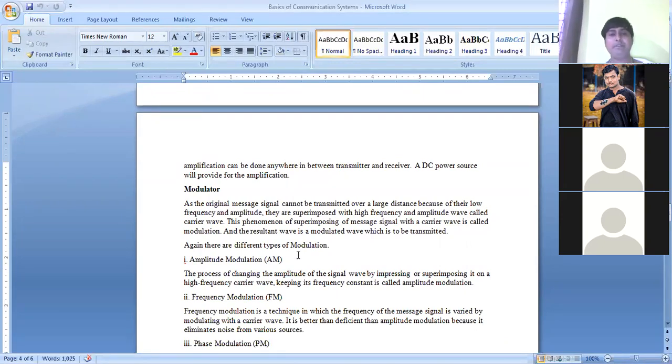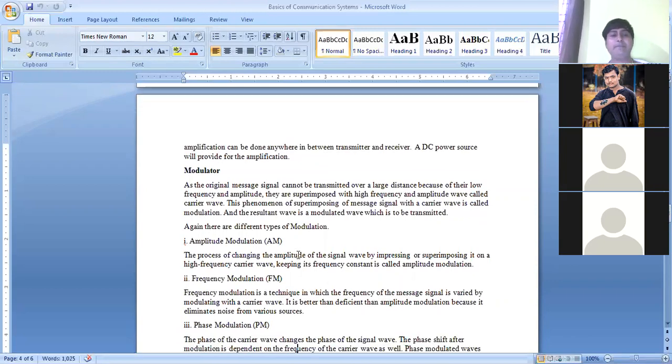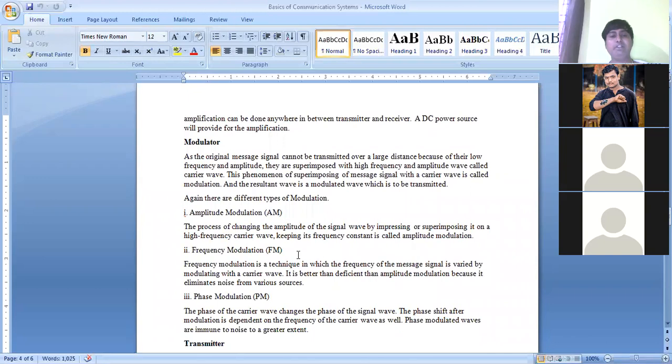Modulation means what? So in modulation, as I told, we have 3 types. That is amplitude modulation, frequency modulation, and phase modulation. So what happens in modulator, as the original message signal cannot be transmitted over a large distance because of their low frequency and amplitude, they are superimposed with high frequency and amplitude wave called carrier wave. This phenomenon of superimposing of message signal with a carrier wave is called the modulation. So as a result of that, we have 3 types. Again, I will tell about the 3, that is amplitude modulation, frequency modulation, and phase modulation.